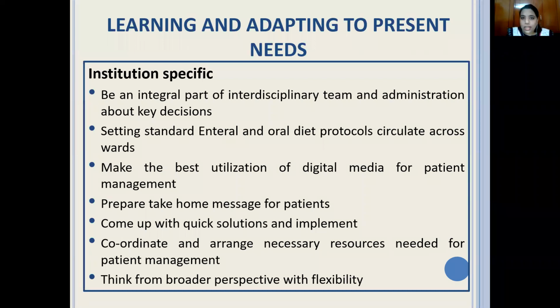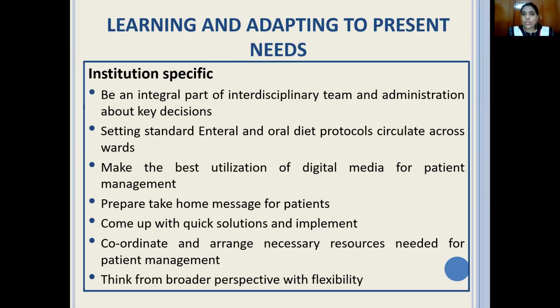Many hospitals have also initiated counseling strategies to help the patient deal with the disease better. Alongside that, even dietitians can do telecalling or video calling to coordinate at different points of time. Making the best use of digital media for patient management is the key right now, and you can manage patients really well.